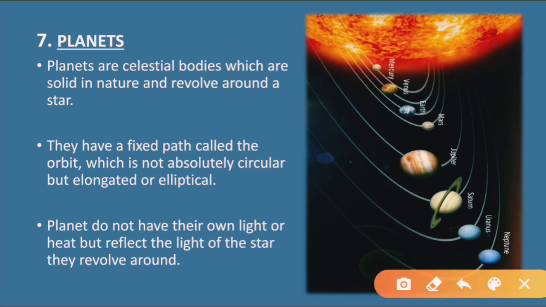They reflect the light of the star they revolve around. They revolve around the star known as the sun.